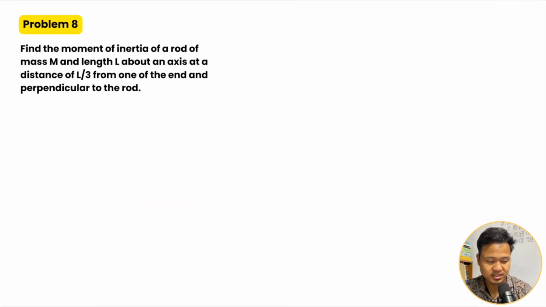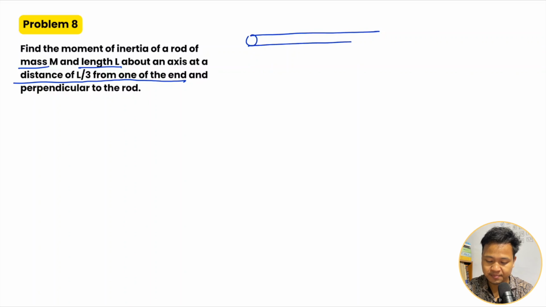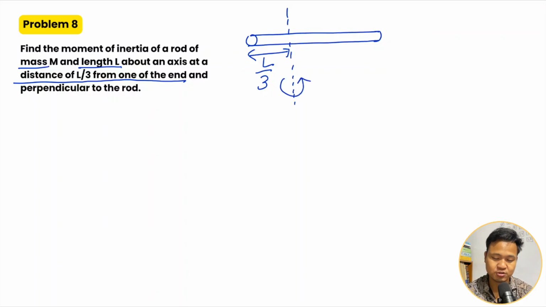Find the moment of inertia of a rod of mass m, length L, about an axis at a distance of L by 3 from one of the ends. The rod has an axis at a length L by 3 from one end. Now the whole thing is rotating about this axis. So this is the question: the moment of inertia about this axis.